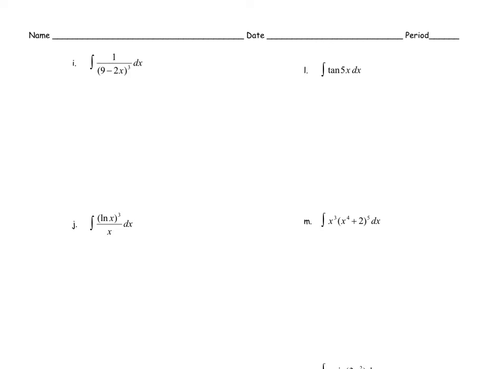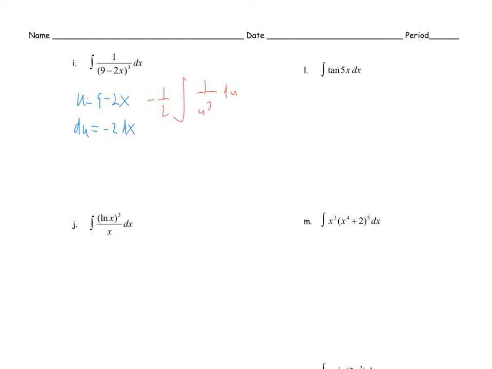Part I, we'll let u be 9 minus 2x. So then du is equal to negative 2 dx. So then I need a negative 1/2 in front, so I can put a negative 2 on the inside. So it's negative 1/2 times the integral of 1 over u cubed du.